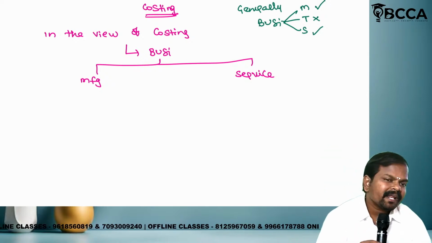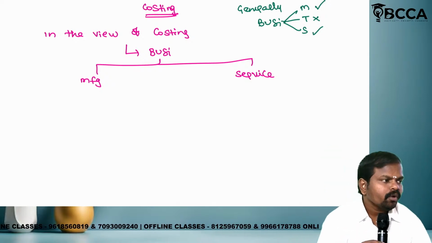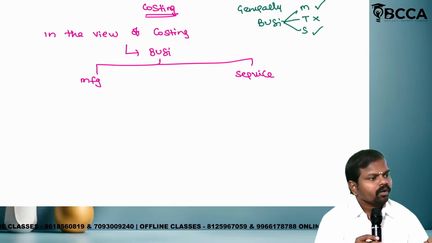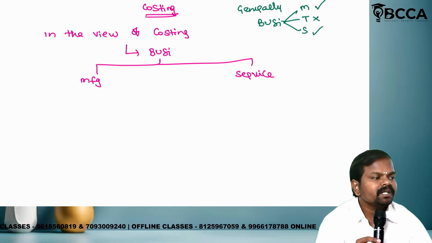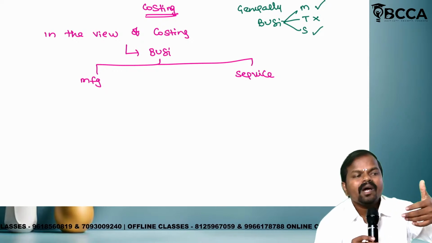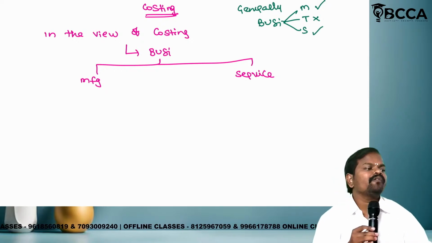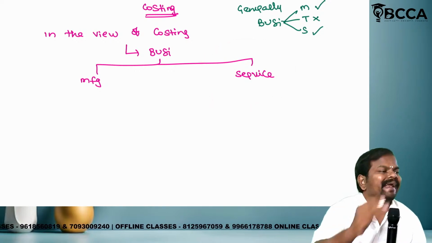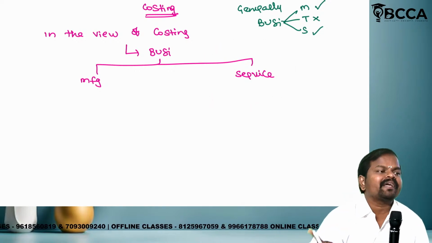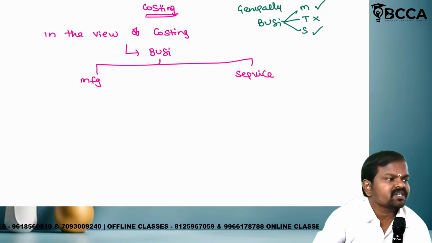Why are we manufacturing finished good? Our objective is to sell the finished good to the customer, to earn profit. Is it clear?